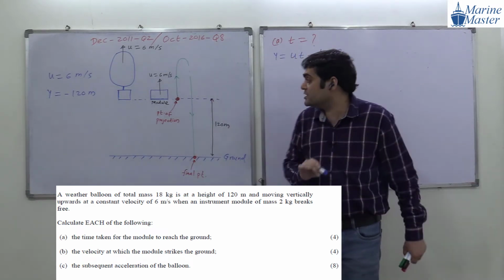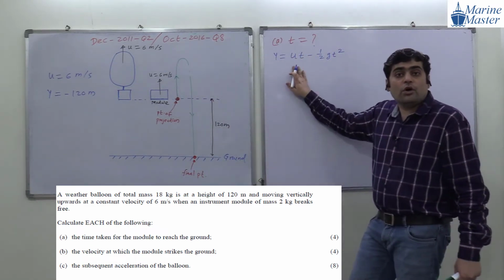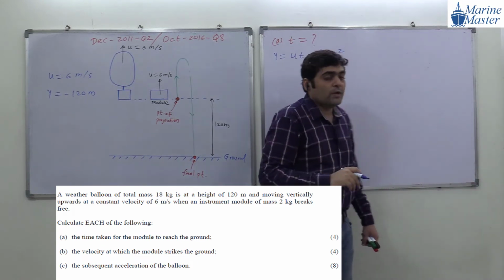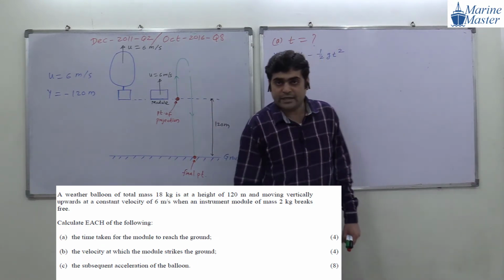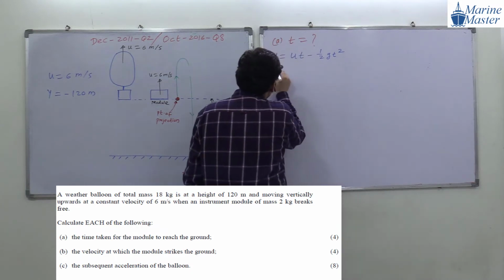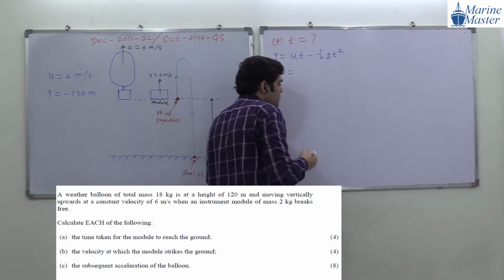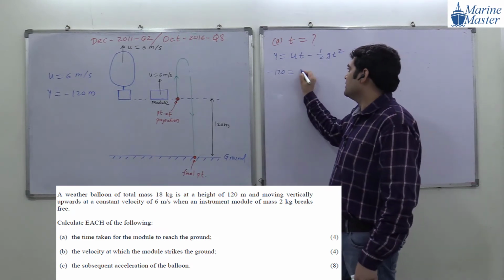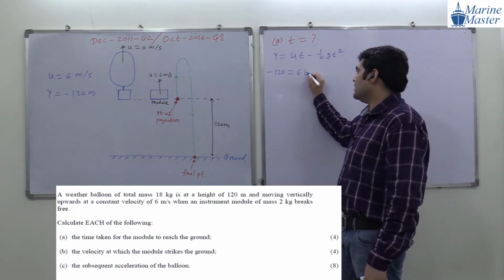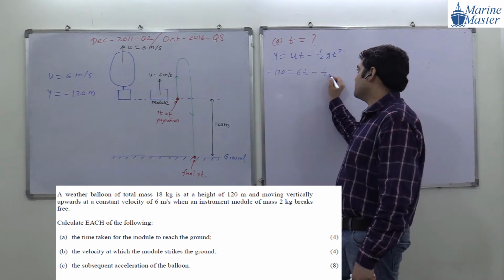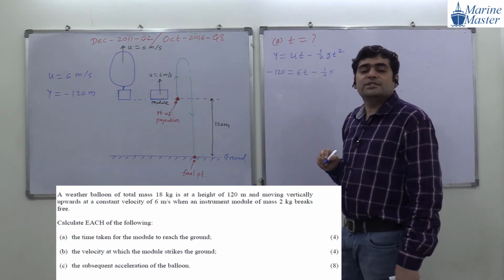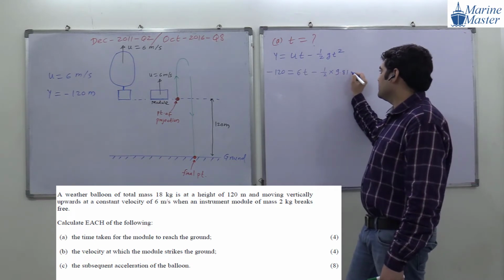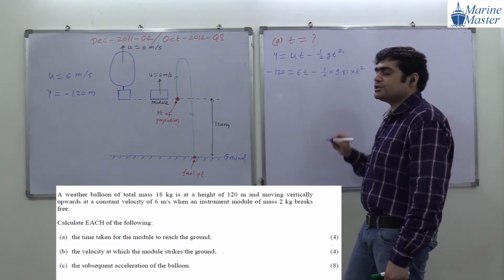Try to see the scenario here. So y is equal to ut minus half gt square. y will be minus 120. Minus 120 is equal to u t, where initial velocity is 6t, minus half g t square, where g is 9.81.